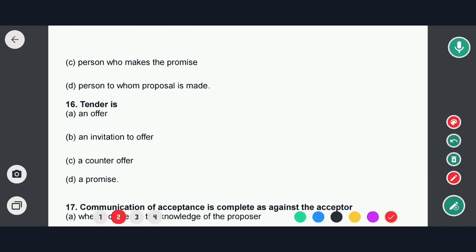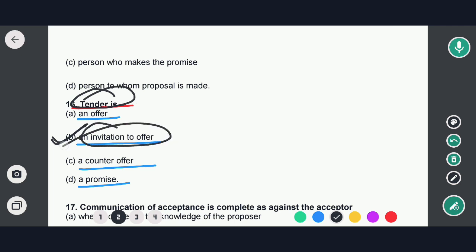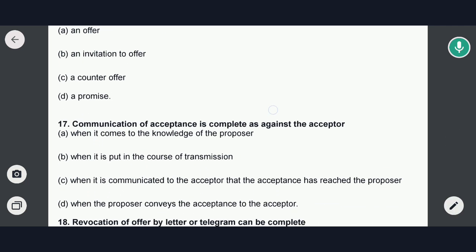Next question is: a tender is. The options are: an offer, an invitation to offer, a counter offer, a promise. So in this case, option B would be the correct answer. That means a tender is always an invitation to offer. Okay, so now we go to the next question.